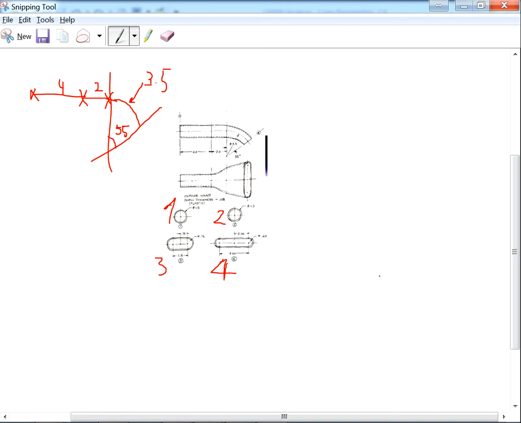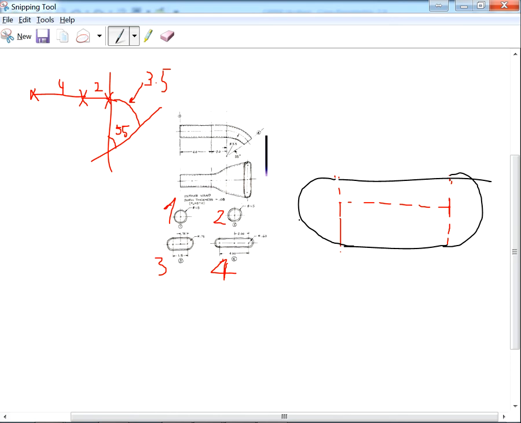To make that, I will make one construction line like this and another construction line like this. And after I made these 2 construction lines, then I make one circle, then I make a circle here and make a half of a circle here, and then I connect them.